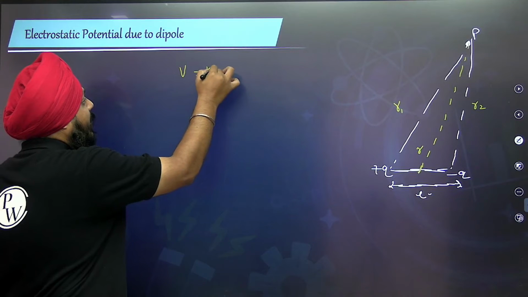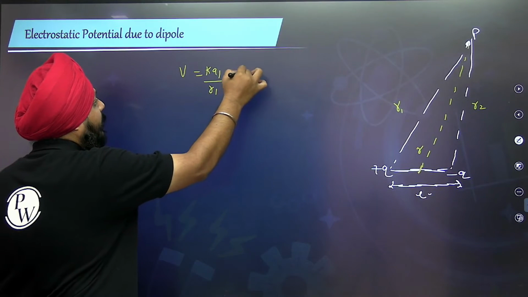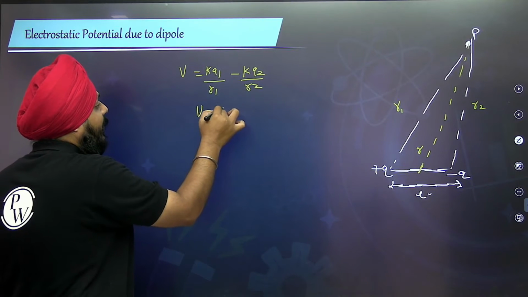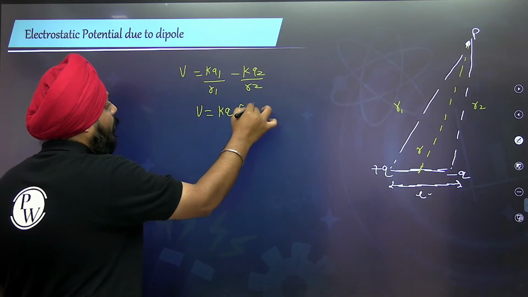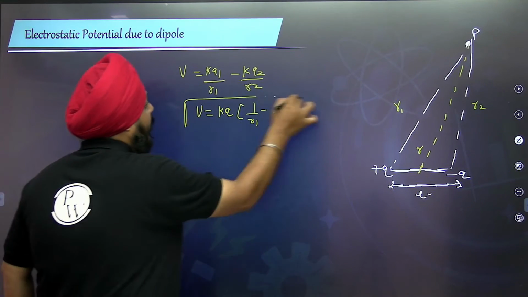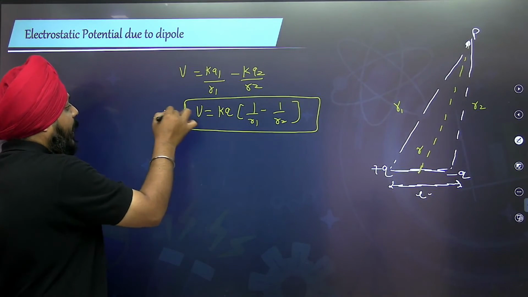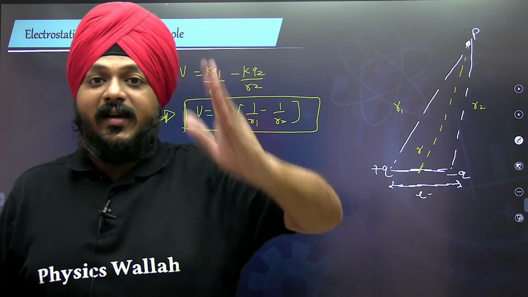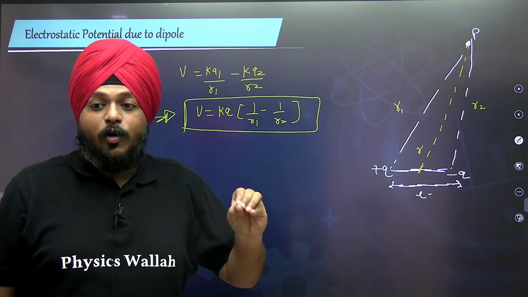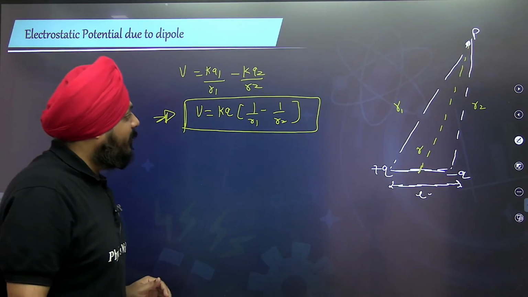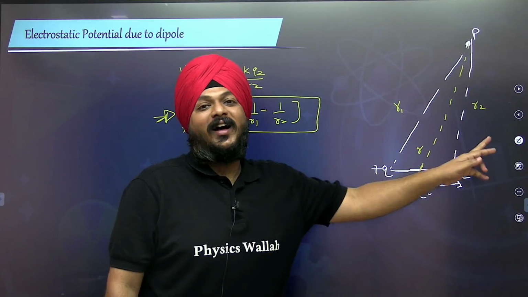It is K Q1 by R1 minus K Q2 by R2. The resultant potential is KQ times 1 by R1 minus 1 by R2. This is as simple as we are thinking, but it is important to understand how to calculate R1 and R2.